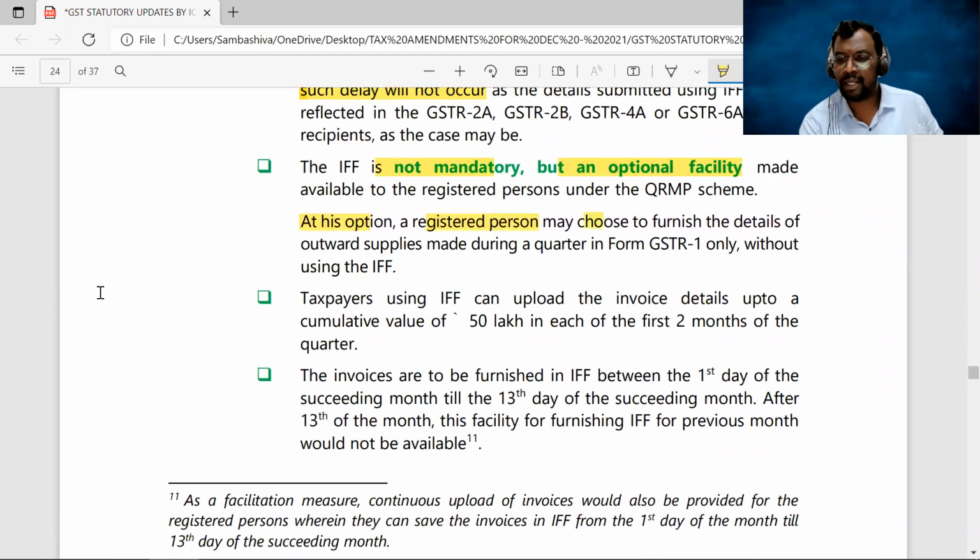It is optional. The registered person may choose to furnish the details of outward supplies in form number GSTR 1 only, without using the IFF. Next, if IFF is used, the maximum value of invoices you can enter into IFF is only 50 lakhs. Clear, sir? And it is from the first day of the succeeding month till the 13th day of the succeeding month, which we have already discussed.